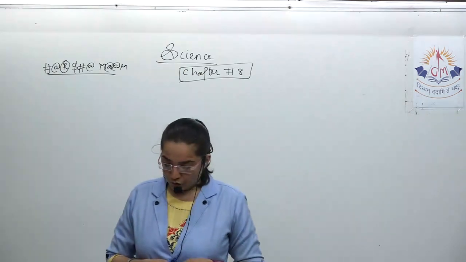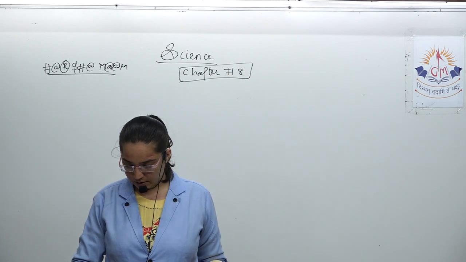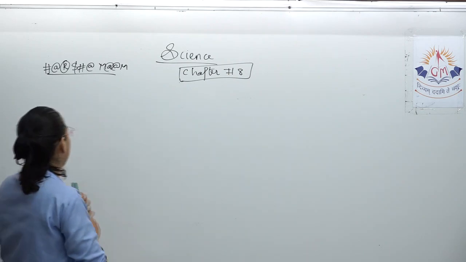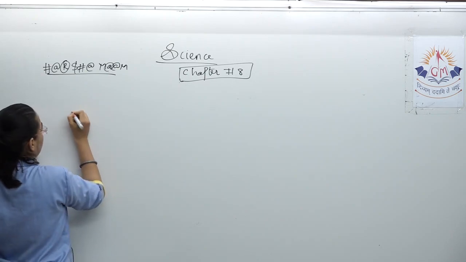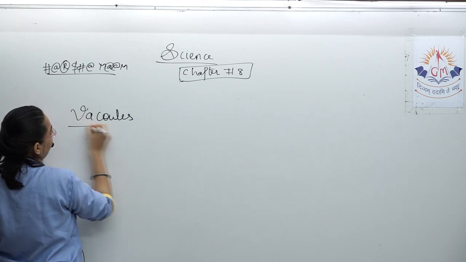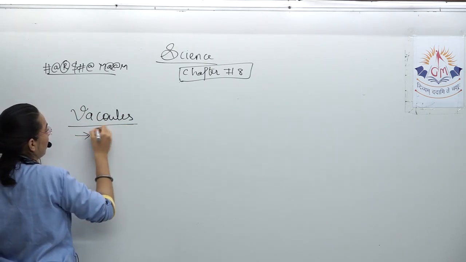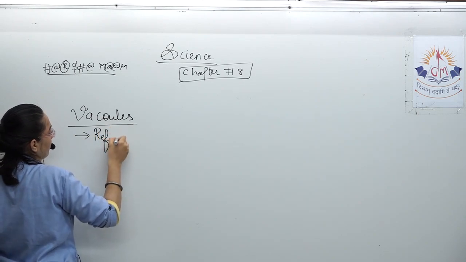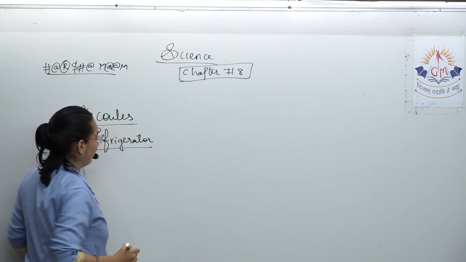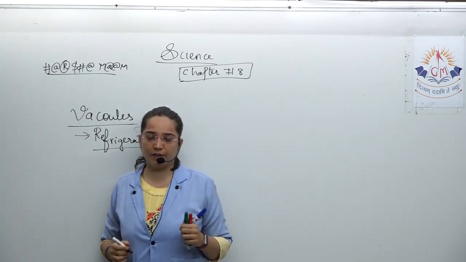Let us move further, about the vacuoles. If we talk about vacuoles, then vacuoles are like a refrigerator. Now you might be thinking, how can we compare a refrigerator with a vacuole?